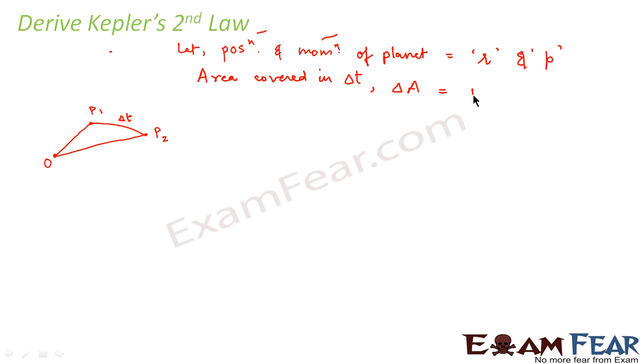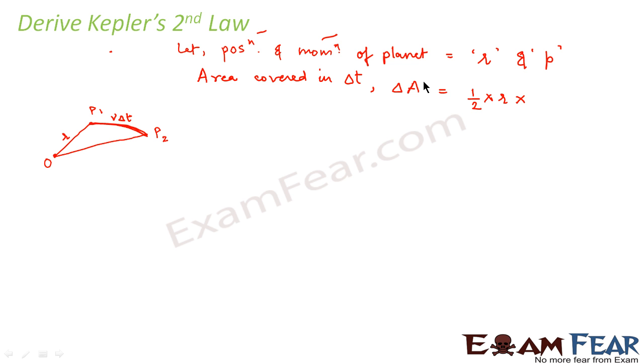This area will be half into r, where r denotes the position of this planet, into the distance which it travels. Now let us say that the velocity of the planet is v. Then the distance which it travels from P1 to P2 in time delta t will be v into delta t.